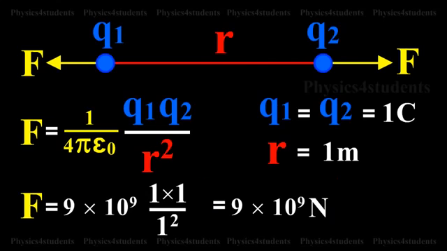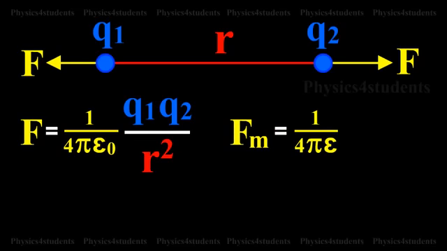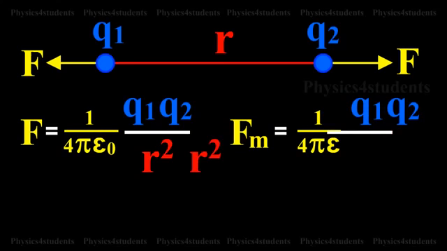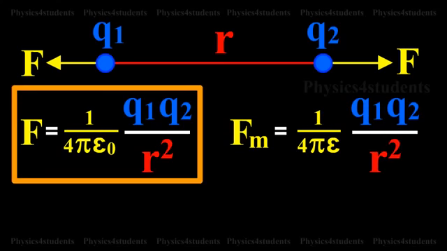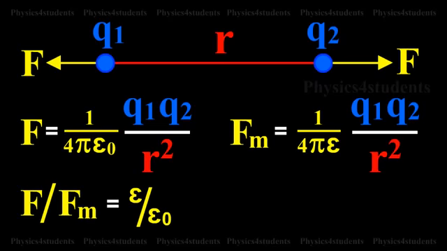If the charges are situated in a medium of permittivity epsilon, then the magnitude of the force between them will be Fm is equal to 1 by 4 pi epsilon into Q1 Q2 by r square. Dividing equation 1 by 2, F by Fm is equal to epsilon by epsilon 0, that is equal to epsilon r.